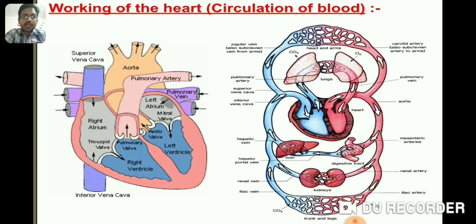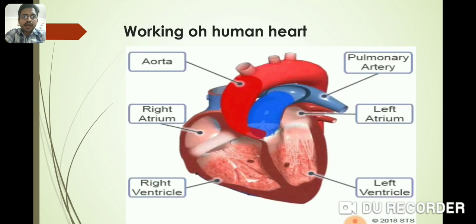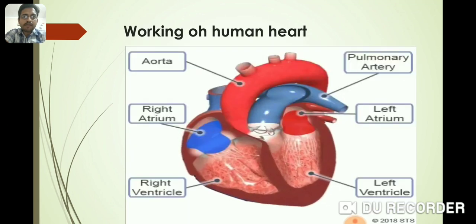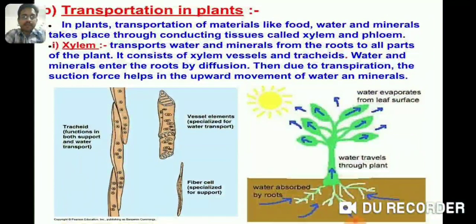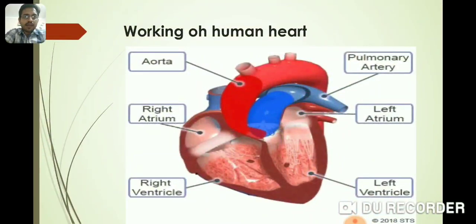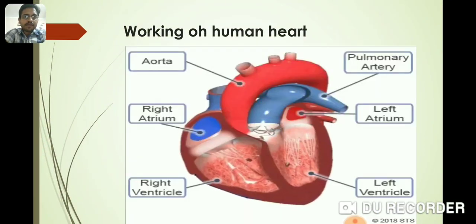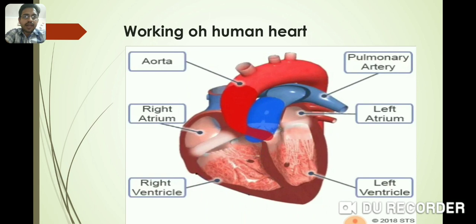Here on your screen you can see a diagram showing the internal structure of the heart and the double circulation of blood in the heart of birds and mammals. Here you can also see an animated video showing you the pumping of blood by the heart. The blue blood indicates deoxygenated blood while the red indicates oxygenated blood.